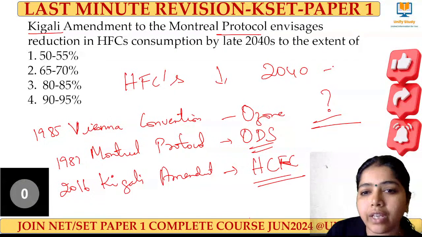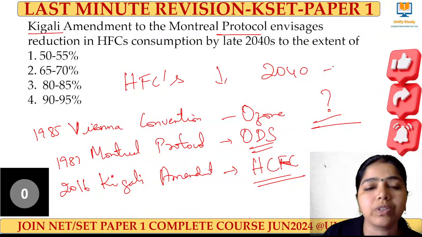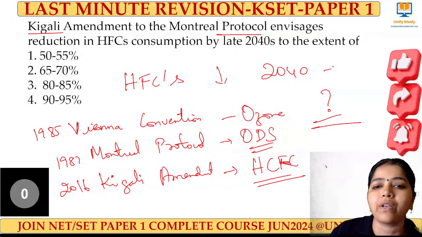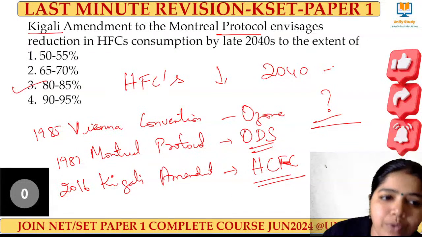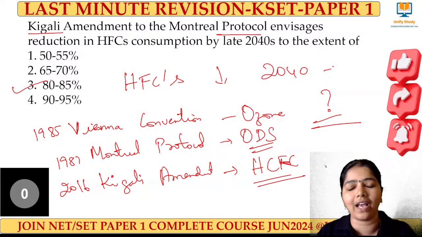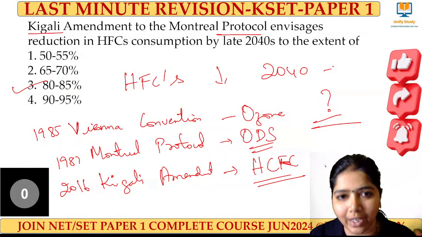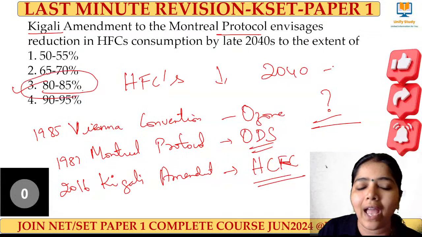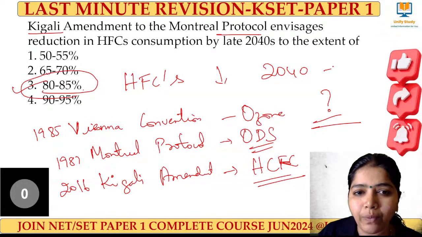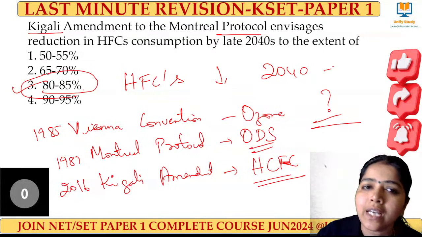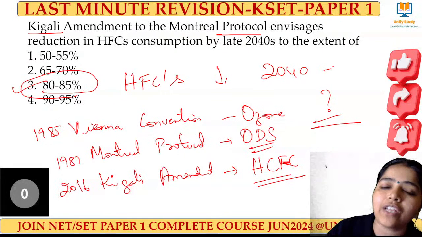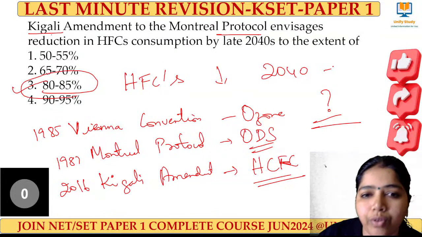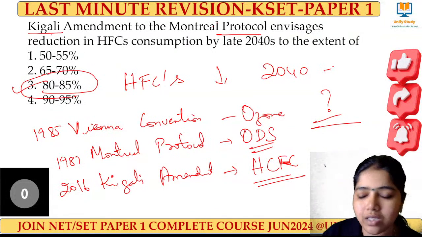hydrochlorofluorocarbons, right? There was too much consumption of refrigerants and air conditioning, so we have to reduce the HFCs by 2040 by 80 to 85%. I still remember, we did this question in the YouTube class also. The right answer for this one is 80 to 85%. Clear? So by 2040, 80 to 85 percent of HFC emission has to be reduced. This comes under the Kigali Amendment, which the Montreal Protocol supported. Clear, learners?